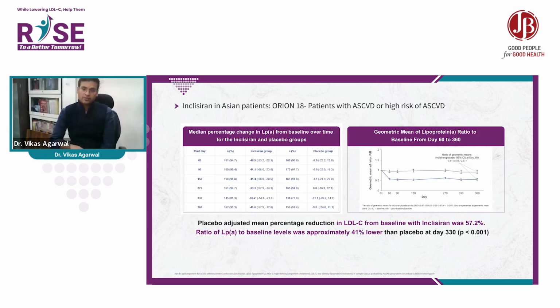Increase in Asian data: in the Asian patients, the placebo-adjusted mean percentage reduction in LDL cholesterol from baseline with inclisiran was 57.2, and the LPA levels were approximately 41% lower than the placebo by day 330. If you look at the global data, the LPA reduction is about 30%, but in the Asian population, the data is much better, about 40% reduction from the baseline.